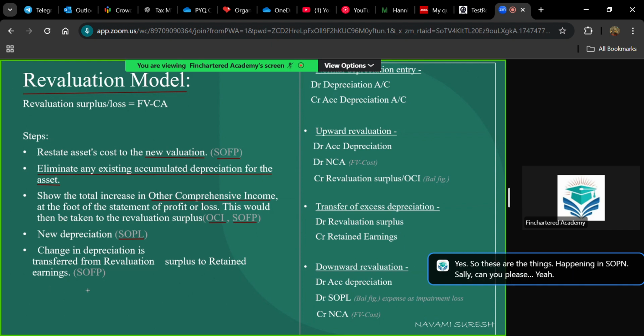So these are the things happening in the statements when you are doing a revaluation. In SOFP, the revalued amount of the asset will be given. Then any depreciation till date will be ignored, eliminated. The revaluation surplus will be shown under OCI, and the same amount will be taken to SOFP under equity. Then new depreciation will be shown in SOPL, and this last point is not mandatory. Only if it is specified in the question, you can do this.